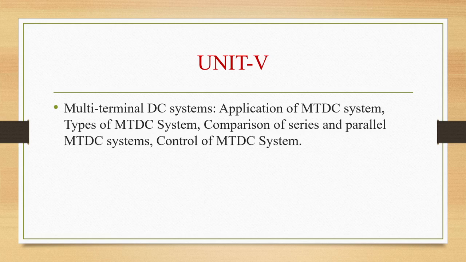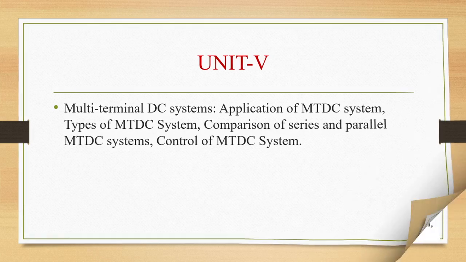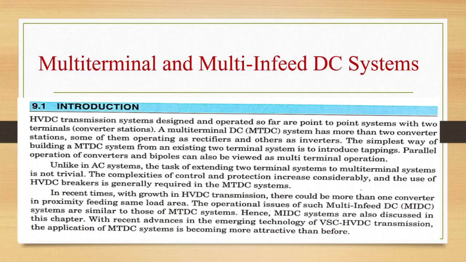Unlike in AC systems, the task of extending two-terminal systems to multi-terminal systems is not trivial. Complexities of control and protection increase considerably, and the use of HVDC breakers is generally required in MTDC systems. In recent times, with growth in HVDC transmission, there could be more than one converter in proximity feeding the same load area.